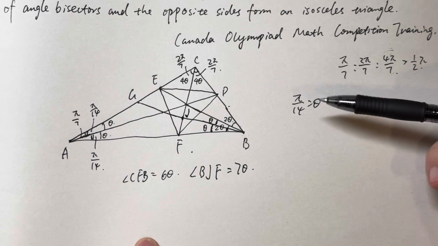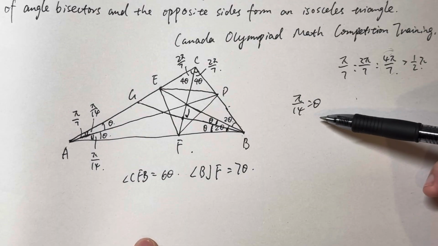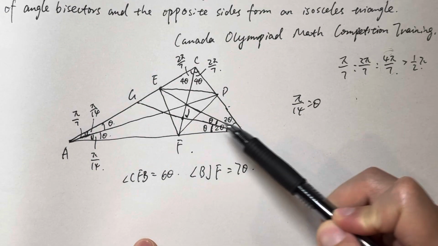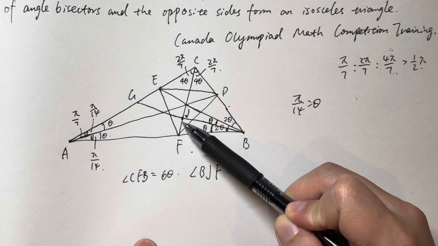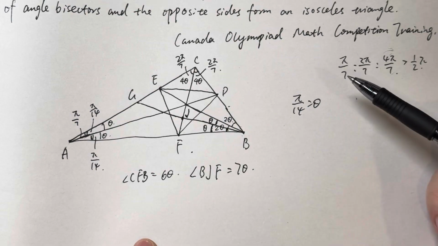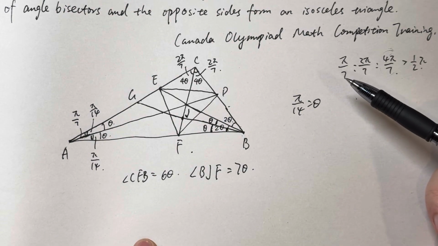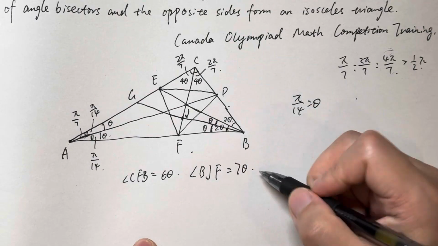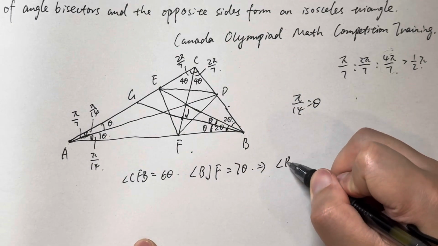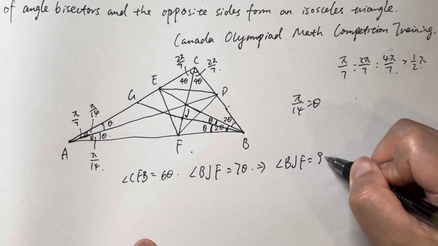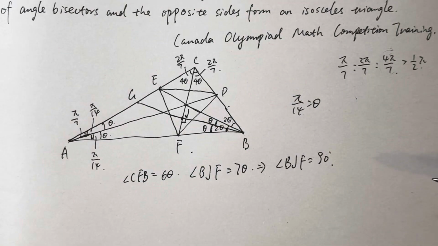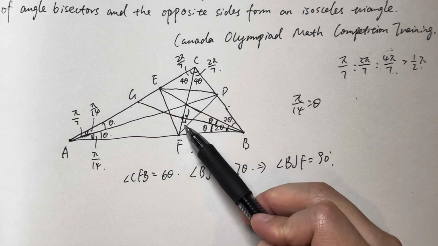Because the summation of the inner angles of a triangle is 14 theta. We have 6 theta here, 1 theta here. So that means this angle must be 14 minus 6 minus 1, which is 7 theta, right? This is 7 theta, which means angle BJF is 90 degrees, right? This is 90 degrees.